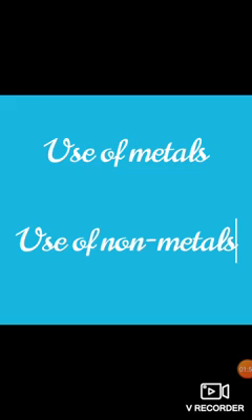Now, uses of non-metals. First, non-metals are used in fertilizers to enhance the growth of plants, because fertilizers contain nitrogen, phosphorus and potassium, which are non-metals. Second, non-metals are used in crackers.